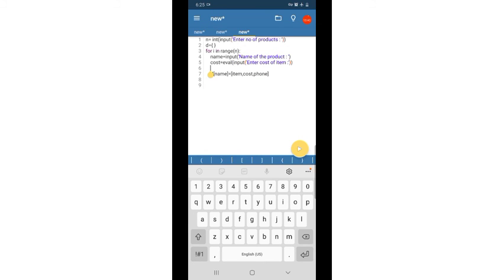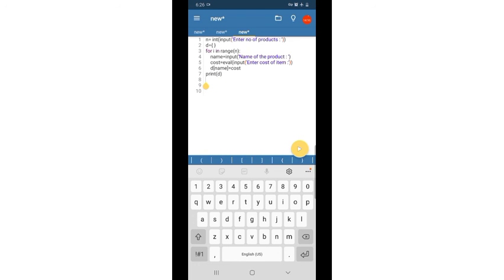This thing also is not needed. Here no square bracket is needed, because in the previous program we inputted a list as a value. Here we are inputting just a single value: product name, colon, price. So we can just print the dictionary, print D.